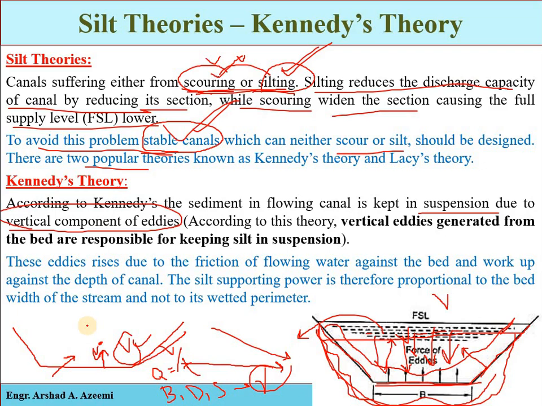Clear? So that was the Kennedy theory. It was based on the idea that sufficient vertical eddies will be generated to keep the suspended particles in suspension, meaning not allowing the particles to deposit, and also that the velocity will be such as to avoid the erosion problem. That was the main statement of the Kennedy theory.